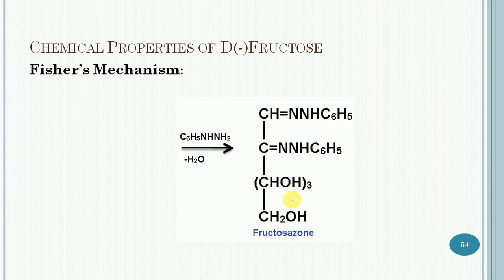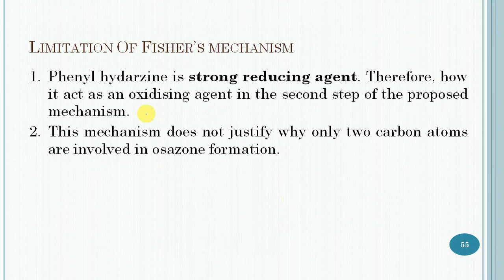This fission mechanism has some limitations, and they are similar to the limitations of the fission mechanism in the case of glucose. Phenylhydrazine is a strong reducing agent. Therefore, how does it act as an oxidizing agent in the second step of the proposed mechanism?